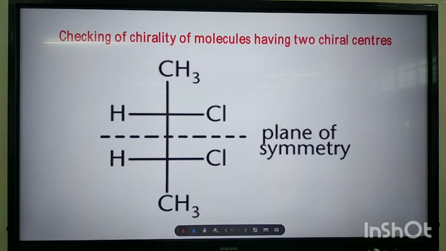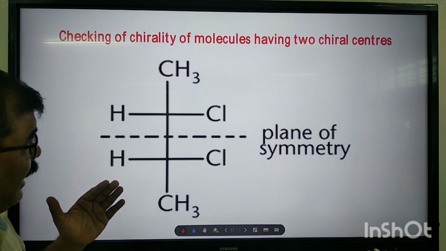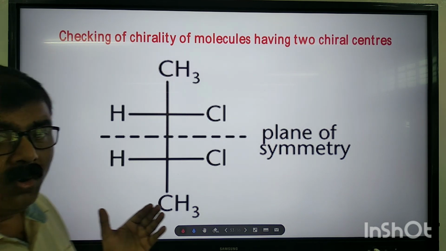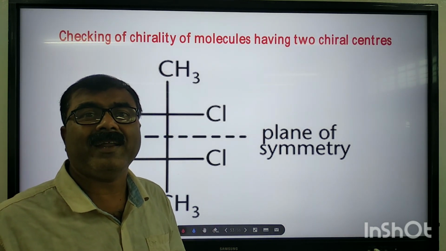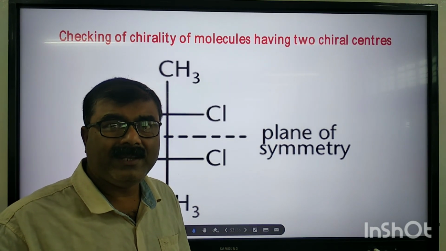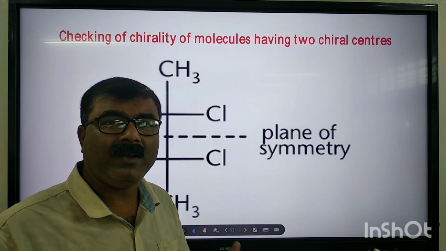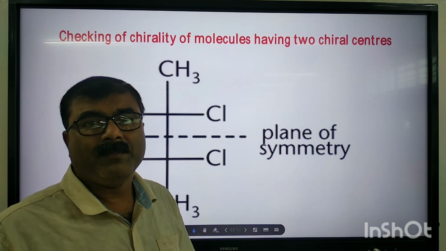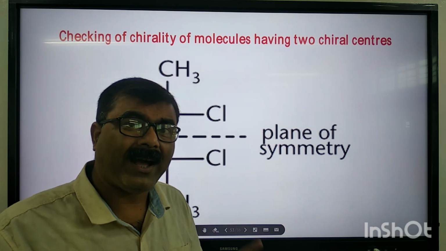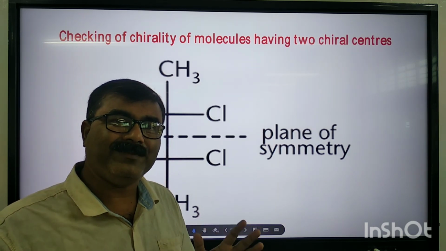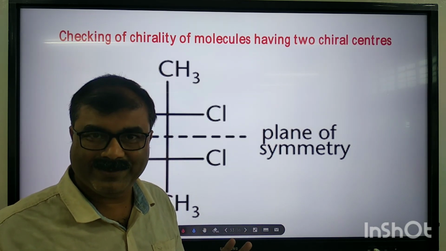So this is a very interesting example. As I already mentioned, if a particular molecule has more than one chiral carbon, it is not sure that that particular molecule is chiral. But if there is one chiral atom, then 100% sure that that molecule is a chiral molecule.